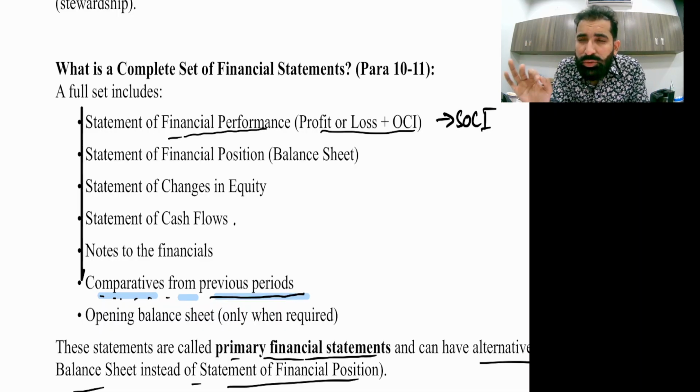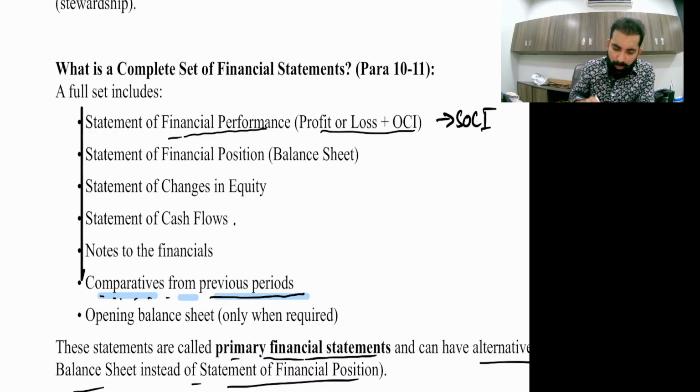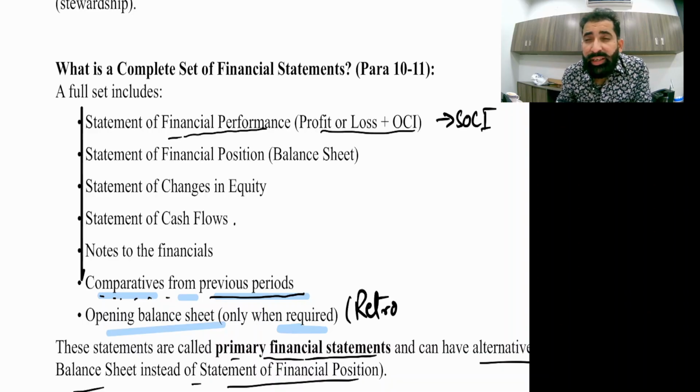Yes, my dear student, if you report only 1 year of data, the shareholder won't be happy. Shareholders need comparison so that they can check the performance. Okay, and the opening balance sheet only when required. It's about retrospective adjustments. Hope you remember IAS 8. Yes, I taught you guys retrospective.